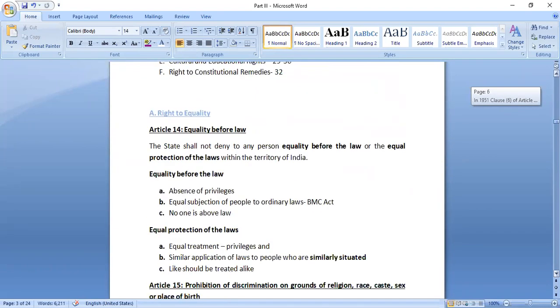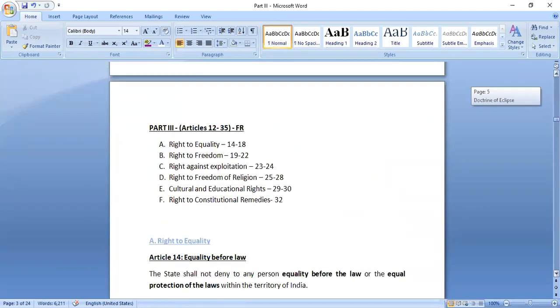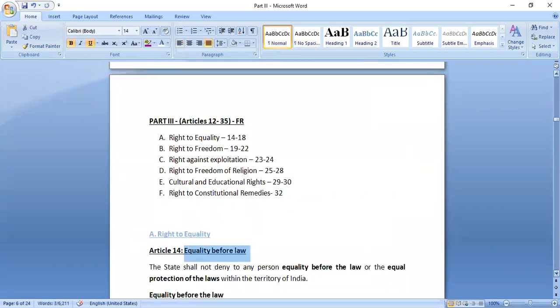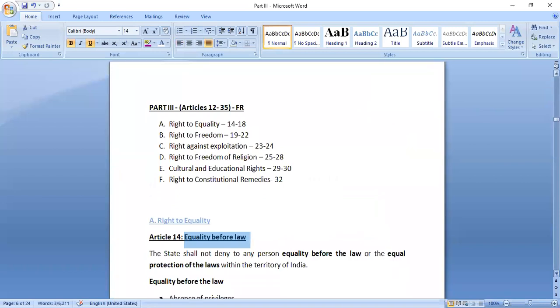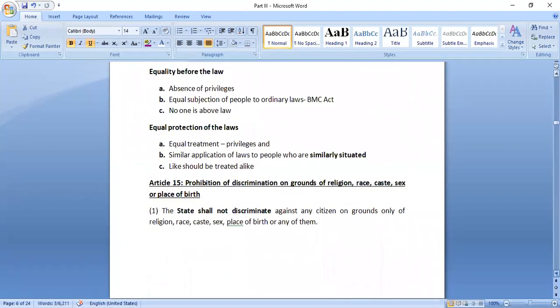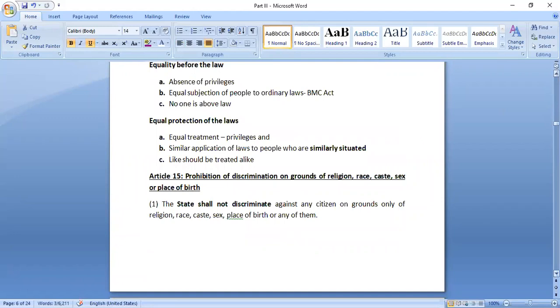And similarly for Article 14 also, the first thing you should do is remember that there are 6 different categories of rights and these are the articles. After that, try to remember what Article 14 is. It is equality before law. What is Article 15? It is the prohibition of discrimination on these 5 grounds.